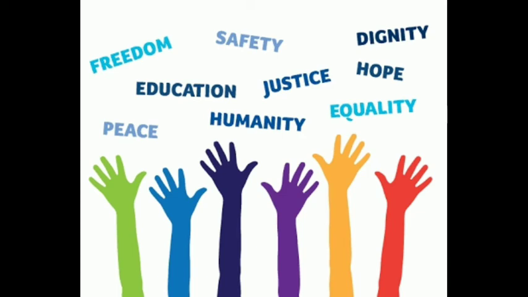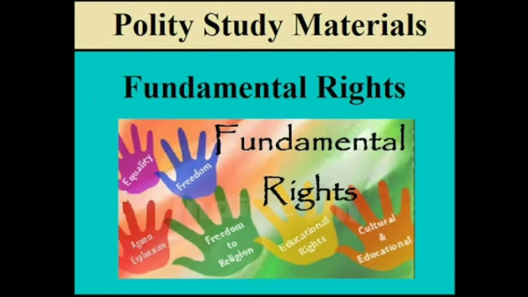Okay, so what does Article 23 say? That we cannot make a person a slave, we cannot force a person to beg or make him do forced labor, make him do work without his consent. Then Article 23B says that traffic in human beings means you cannot buy or sell humans for whatever purposes. Sometimes girls are bought for immoral purposes, they are forced into the sex trade, so these are prohibited.